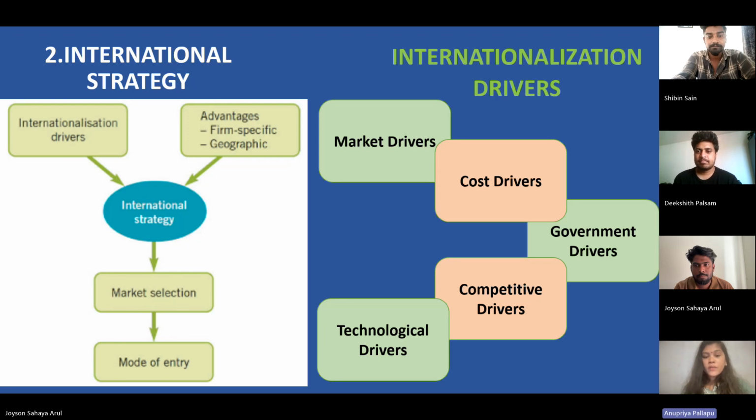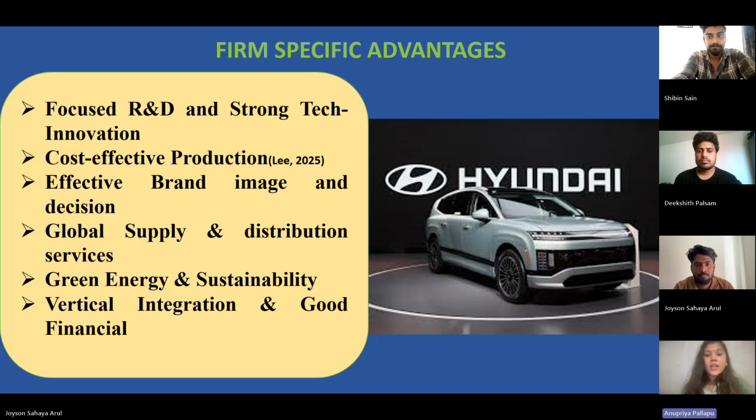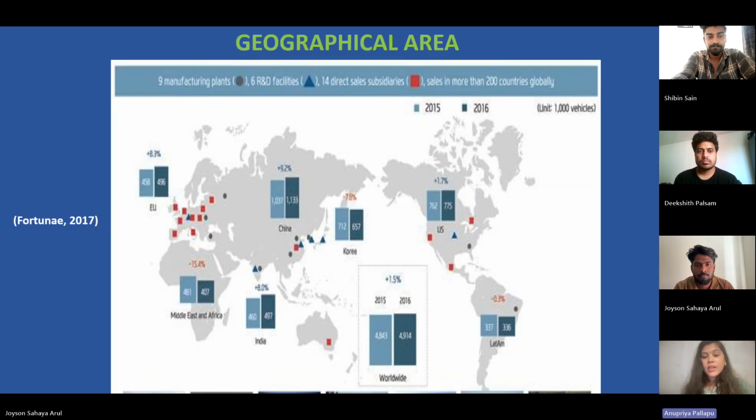So here is a geographical area. In this picture we can see so many countries where it takes place, like manufacturing plants, facilities, direct sales, subsidiaries, sales in more than 200 countries globally. So here is another geographical area.